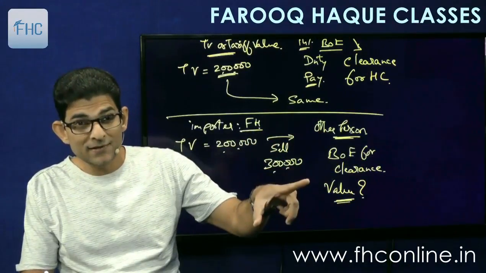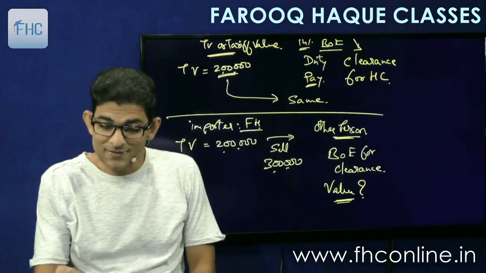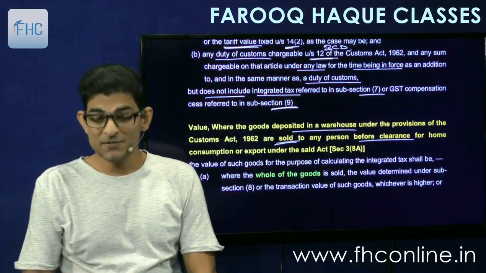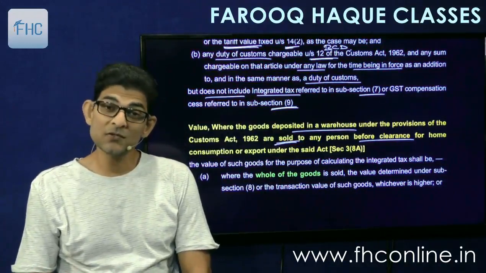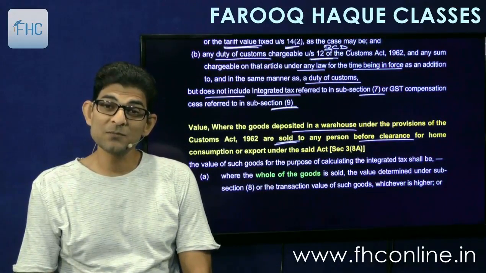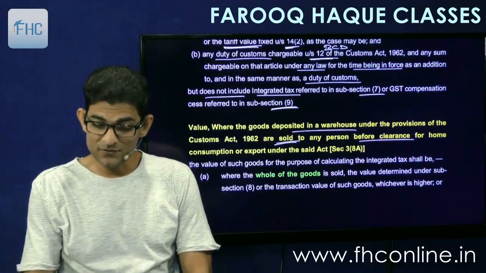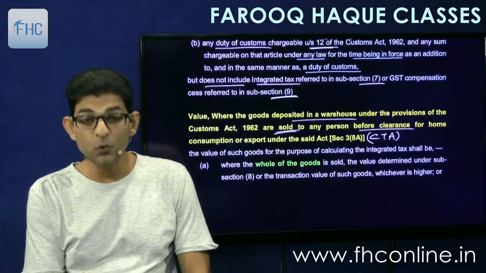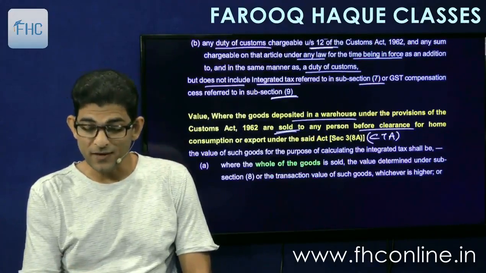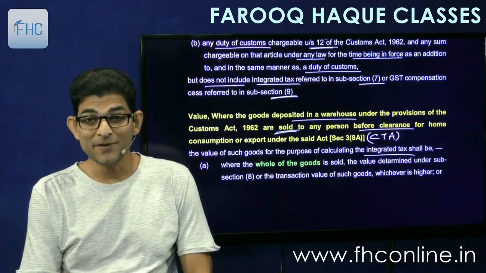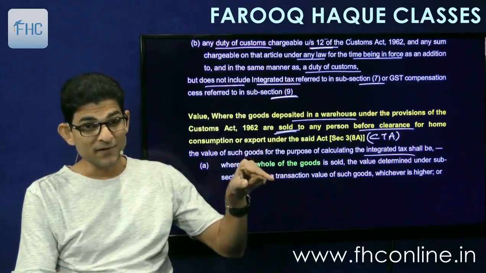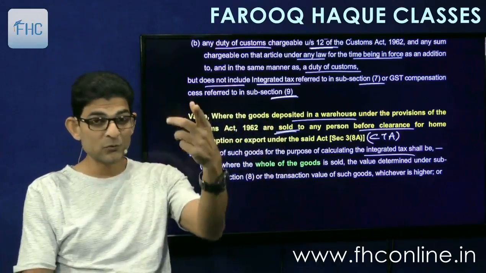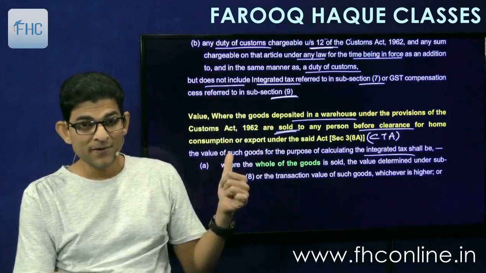So let's see what the section says. Section 3 subsection 8A, these sections are of the Customs Tariff Act. So it says the value of such goods for the purpose of calculating integrated tax shall be, now this is in the hands of the other person, means you. I have sold the goods to you. So what is the value in your hands?